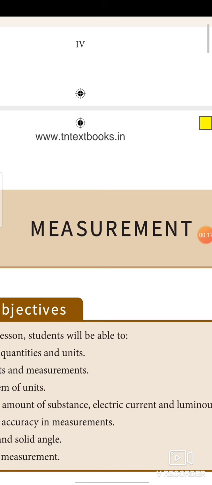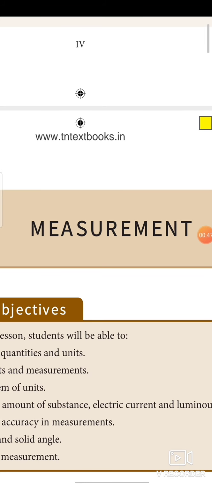Amen. Dear children, in the previous class we learnt about measurement. This measurement section is followed from your 6th standard onwards. In 6th, you learned something. In your 7th, you learned a few things. In your 8th, a few more things are given. And in your 9th and 10th, in the forthcoming years, you are going to learn much more about measurements.